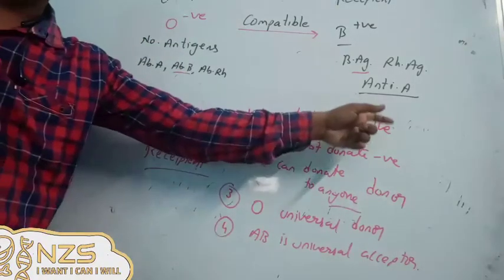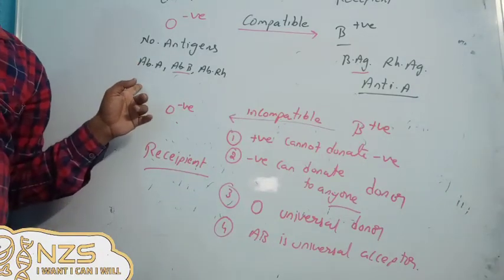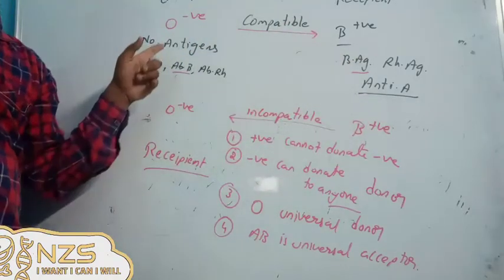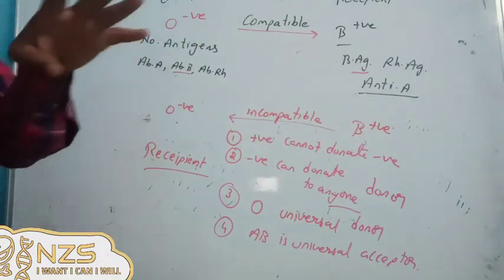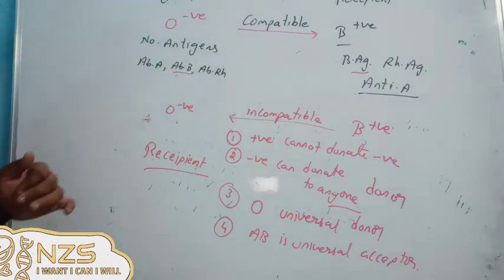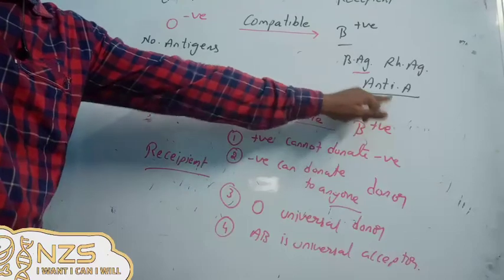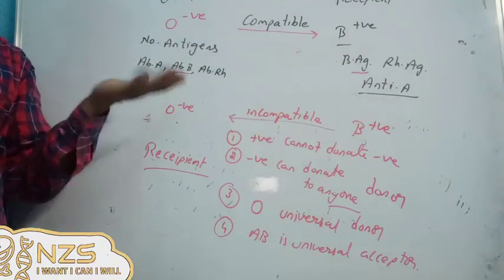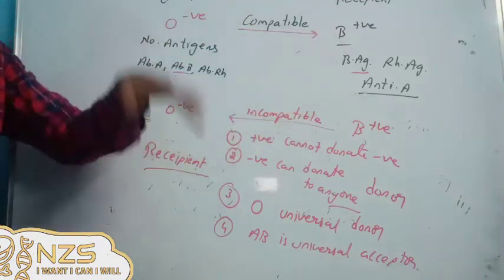So you can have the same antibodies. If here is antibody A, there is antibody A, no problem. But here the antibody should not correspond with the antigens of the donor. That's the rule. The fourth rule is somewhat twisting: the antibody of the recipient should not correspond with the antigen of the donor. Here O has no antigen, so no rule can be violated there. That's why it is compatible at any point of time.